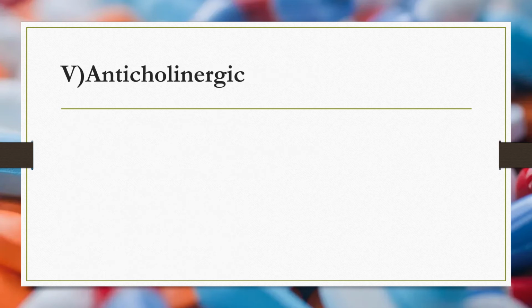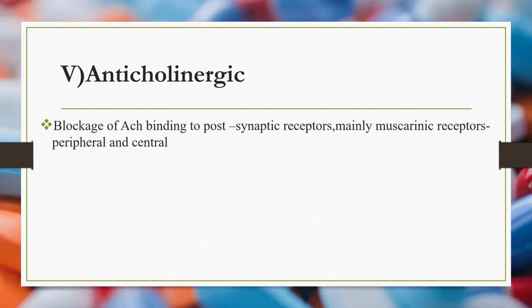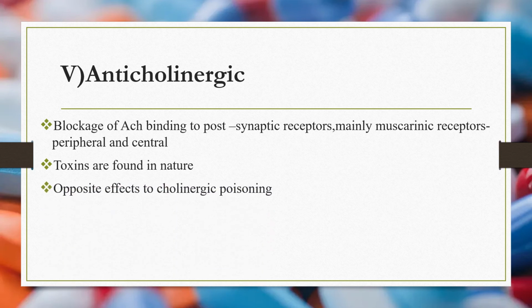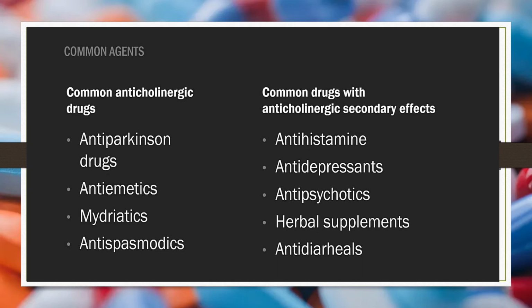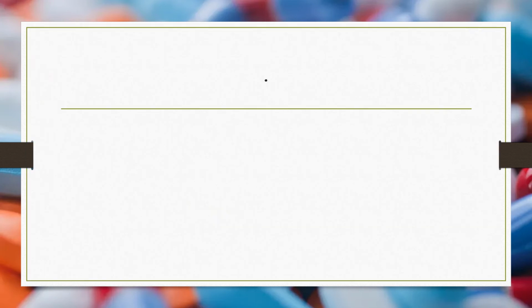The fifth type of toxidrome is anticholinergic. Anticholinergics block acetylcholine binding to postsynaptic receptors, mainly at muscarinic receptors at peripheral and central sites. Those toxins are found in nature most of the time, and they cause the opposite effect of cholinergic poisoning, acting at the same receptors. The common agents are anti-Parkinson's drugs, antiemetics, mydriatics, antispasmodics, and also certain drugs that can cause secondary anticholinergic effects, such as antihistamines, antidepressants, antipsychotics, herbal supplements, and antiviral drugs.